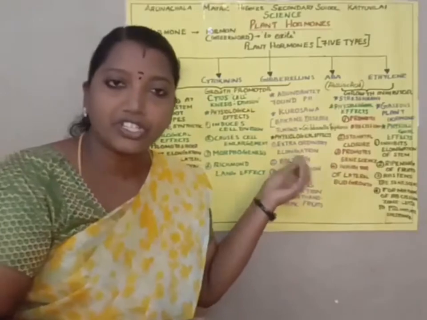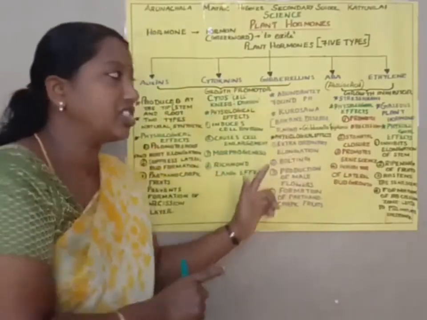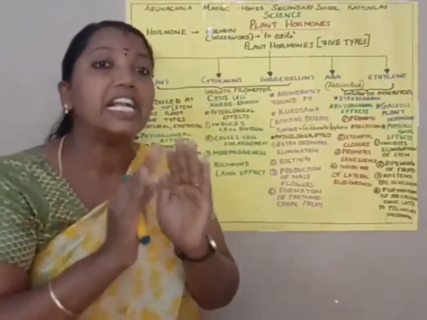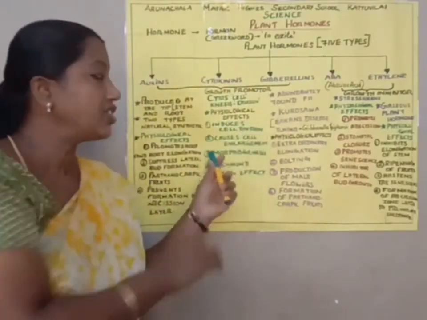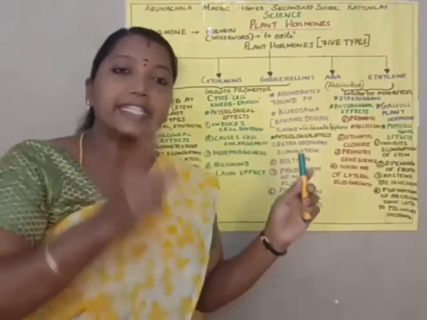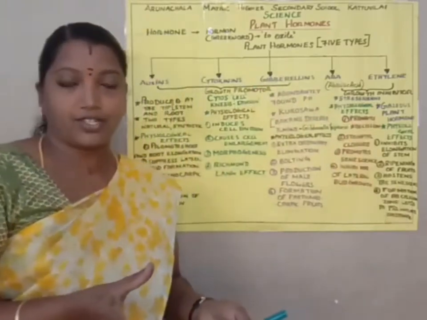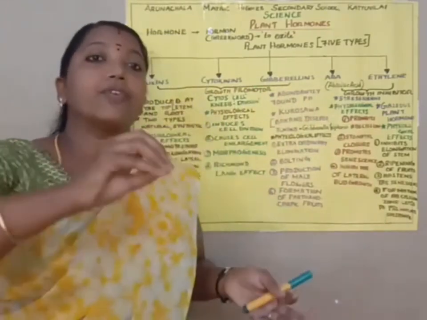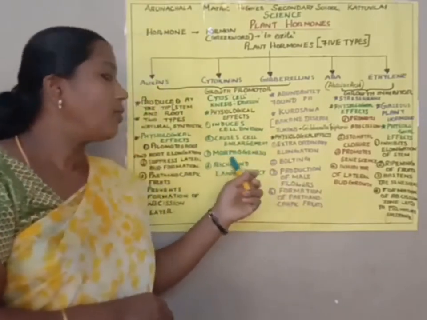Here we can see the different functions of this hormone. First, as we said, cell division. The main function is that it promotes and induces cell division in plants. Second, besides dividing, it also helps in the enlargement of cells.